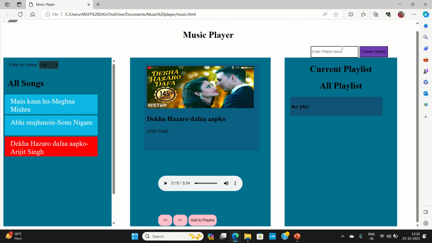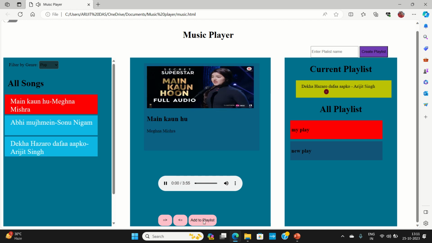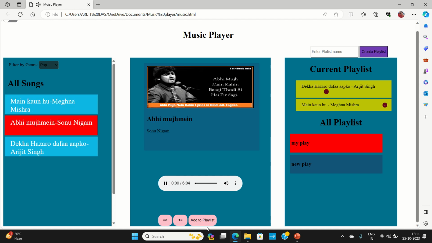My play, then I have another list, say new play. So these are the examples. Now I am selecting this particular playlist, my play. So this is now add to playlist. This particular song, Dekha Hazaro Dafa Aapko, is being added to my play playlist. Then here you have Mac on Who from Secret Superstar by Meghna Mishra, and Abhi Mujhme Kahi by Sonu Nigam.